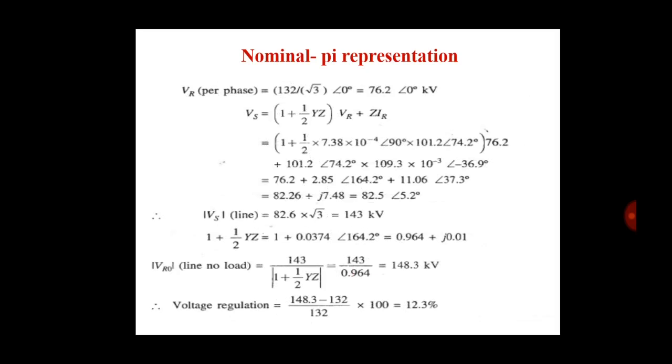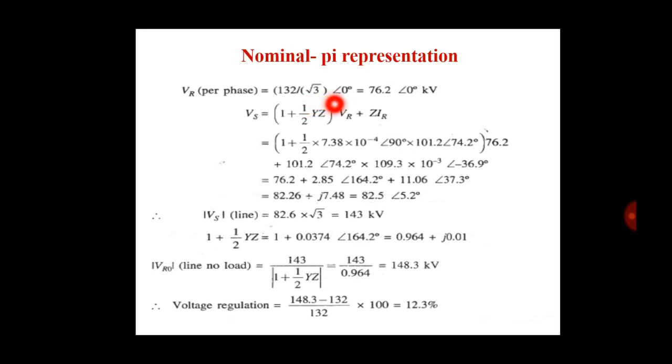Okay, now we find the VR. We have an equation of Vs in terms of VR and IR. So first we found the IR and now we find the VR. VR is equal to the value of 132 kilovolt. Here it is a three phase line, so we write 132 divided by root 3 with angle 0.